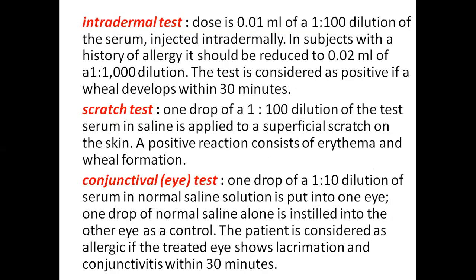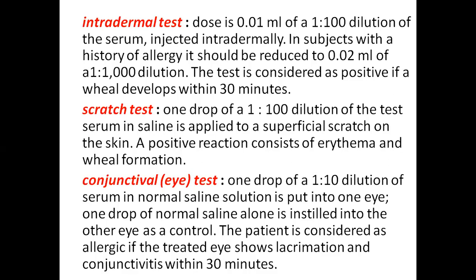Intradermal test. Dose is 0.01 ml of 1:100 dilution of the serum, which is injected intradermally. But in patients who have a history of allergy, the dose should be further diluted, that is 0.02 ml of 1:1000 dilution. Previously, we have given 1:100 dilution. Here, in other patients who have allergy, 1:1000 dilution should be given. This test is considered positive if a wheal develops within 30 minutes.